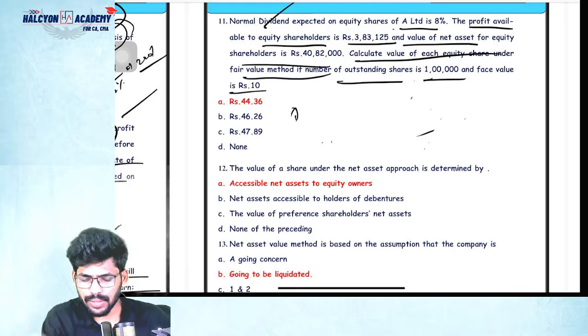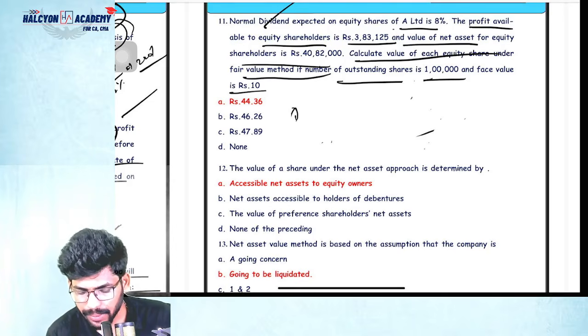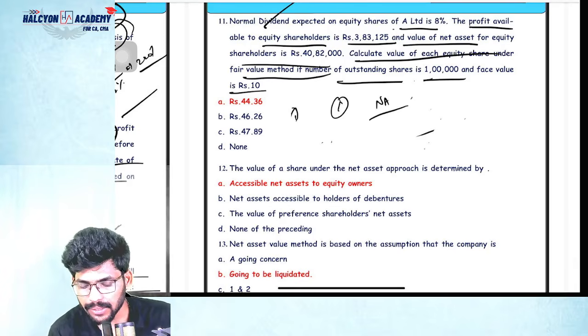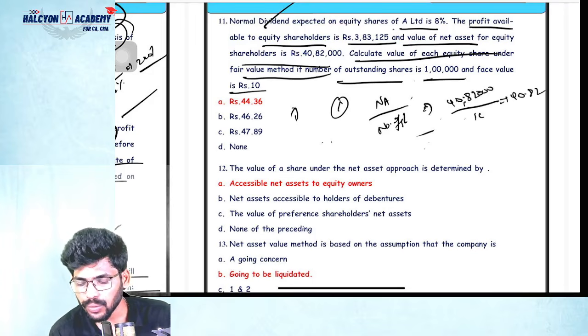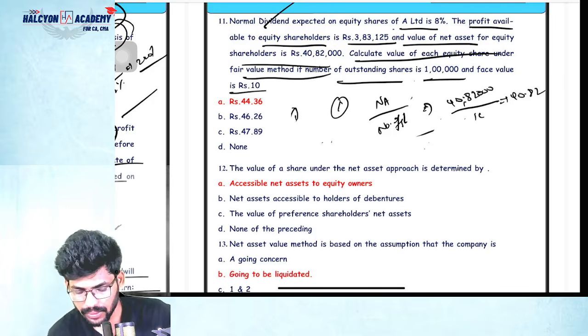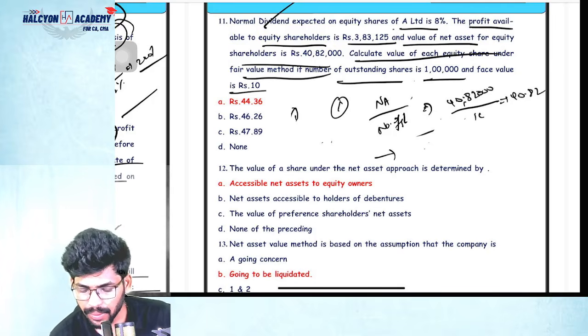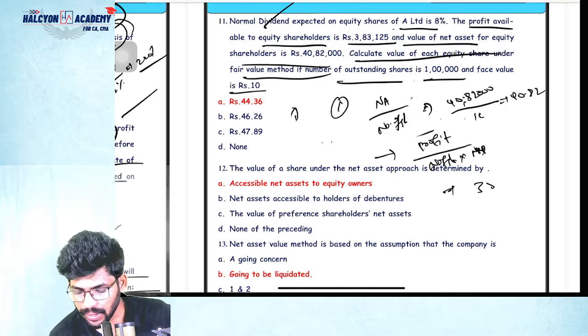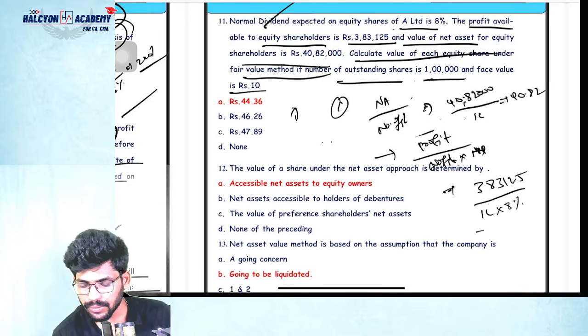Yes. So first of all, find out the value per share as per net assets method. What is the formula? Net assets by number of shares. What are the net assets, guys? 40,82,000 by 1 lakh. How much? 40.82. Next, coming to the yield method. Under the yield method, what is the formula? Profit divided by number of shares into normal rate of dividend. So what is the amount? 3,83,125 divided by 1 lakh shares into 8%. How much, guys?